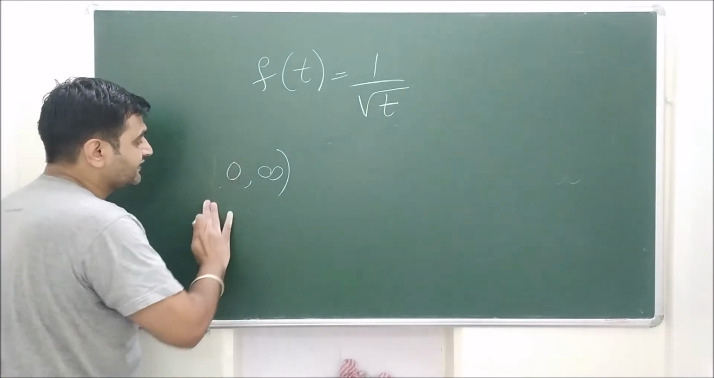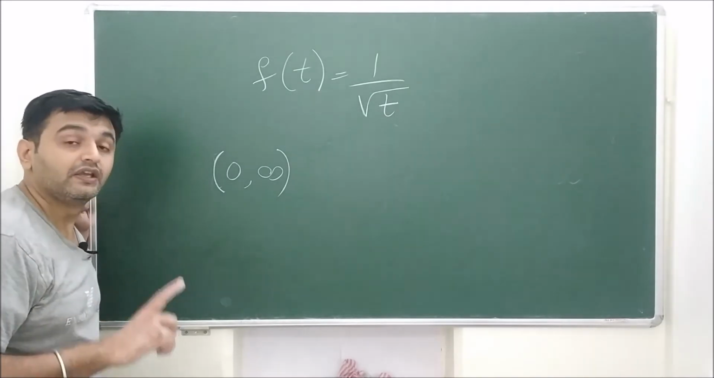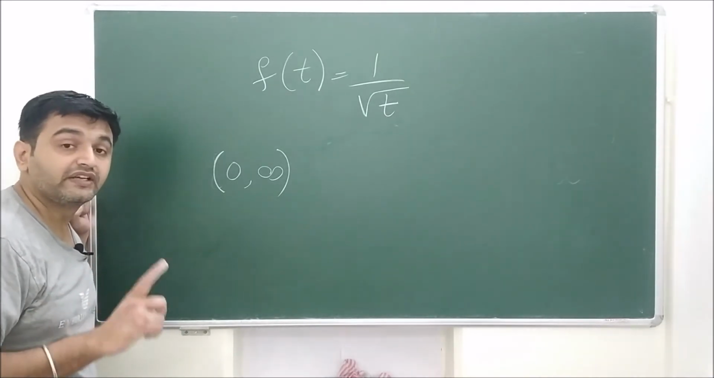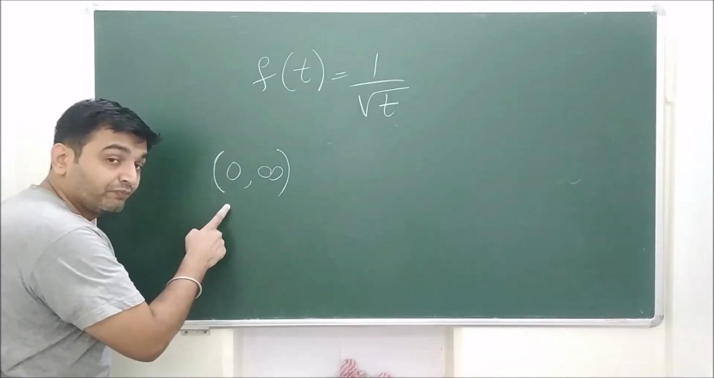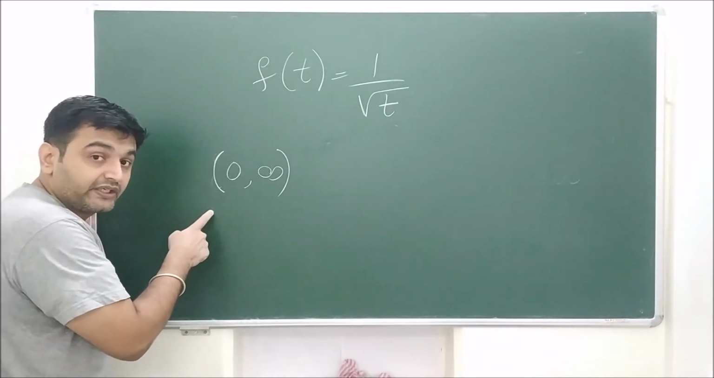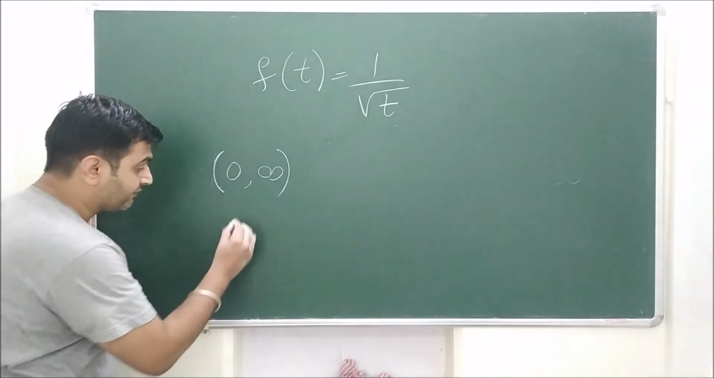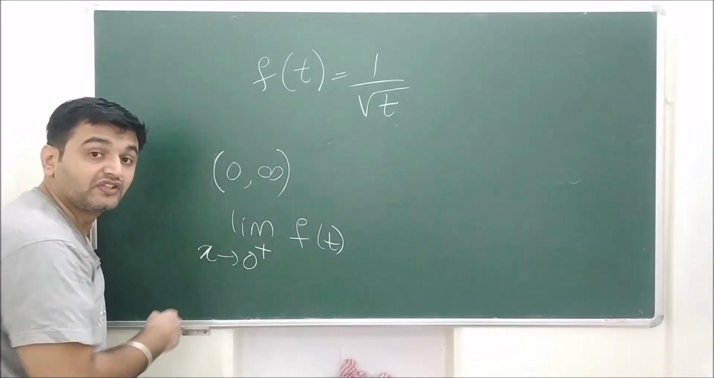Okay, but if I take the interval 0 comma infinity, is the function piecewise continuous? No. If you see my lecture on existence theorem, there I have talked about the definition of a piecewise continuous function, and there I said, if you have an open interval, when do you say this is piecewise continuous? On the open interval, when you approach this point, your limit should be finite. That means if I approach 0 from the right hand side, my limit of the function should exist.